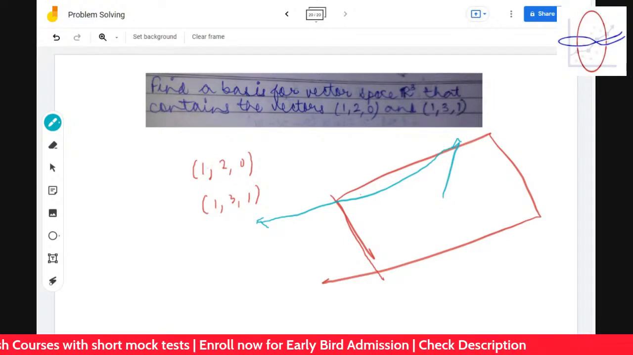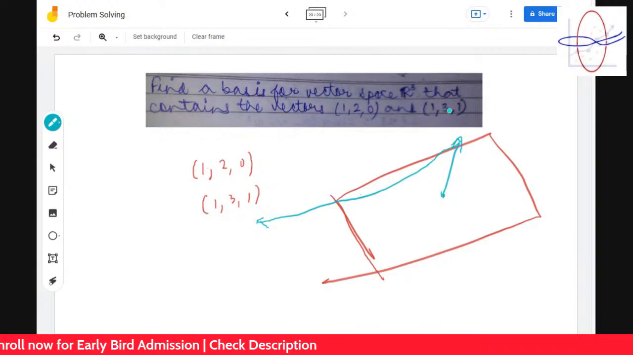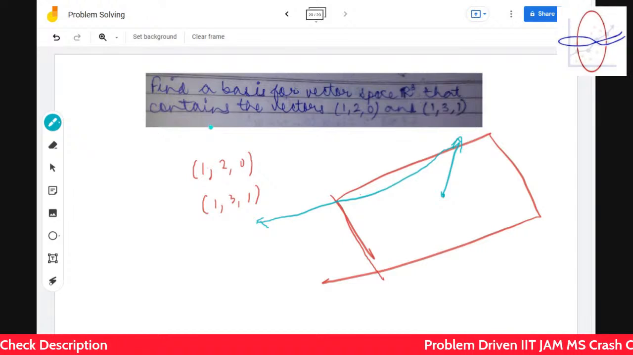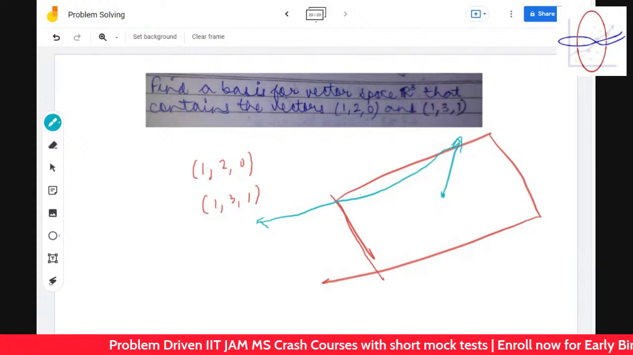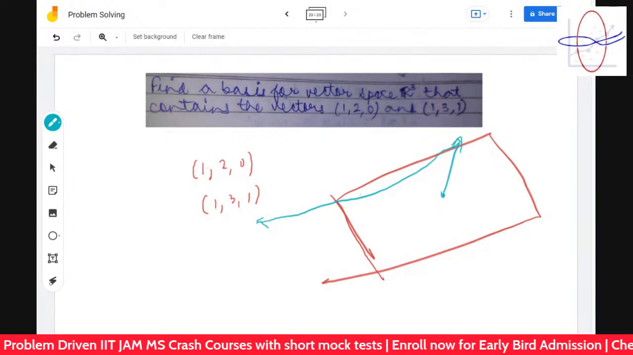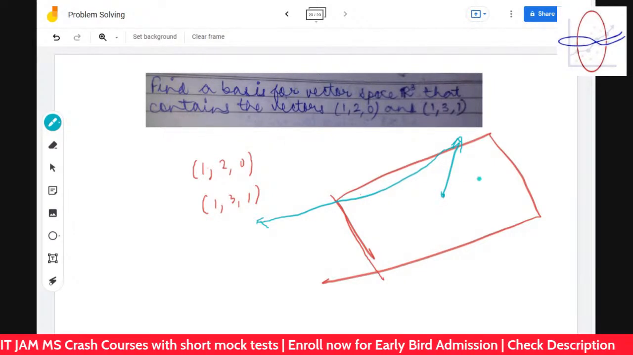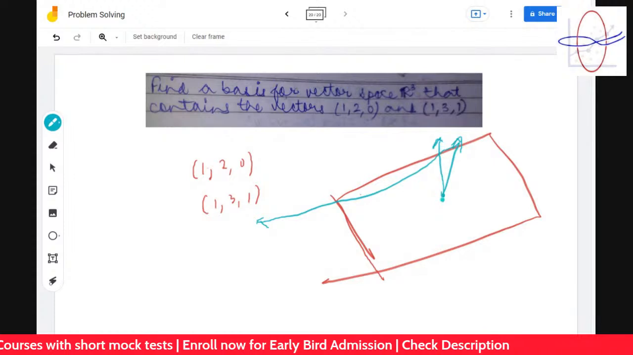So let's find a vector which cannot be generated by these two vectors, and it's very easy to find. How do you find it? How do you find a vector that cannot be generated by this? Cross product? Yes. So you find a vector which is perpendicular to this.